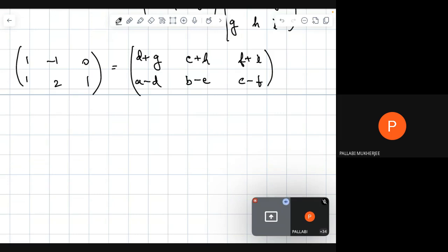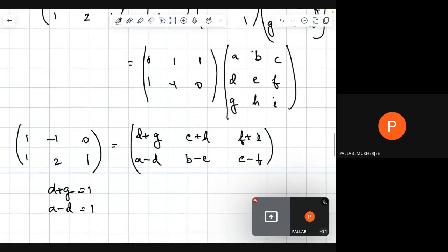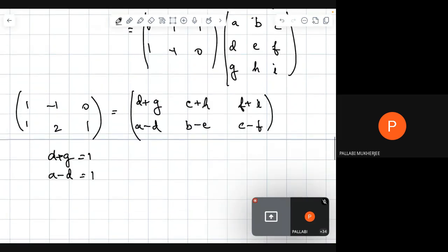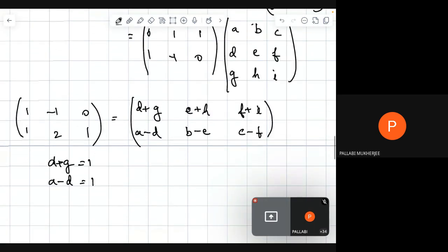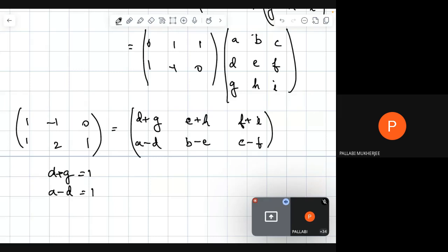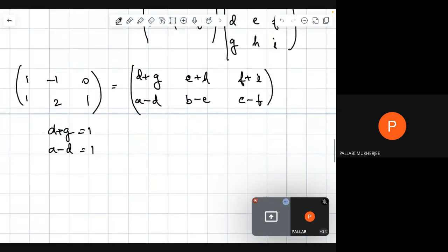So by comparing the first column, we get D plus G is equal to 1, A minus D is equal to 1. This is E, this is not C, this is E, and this is C. Okay.